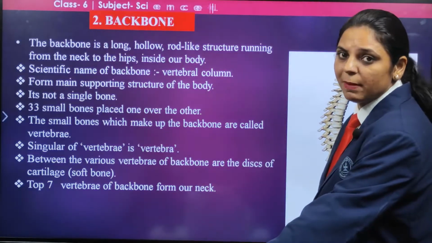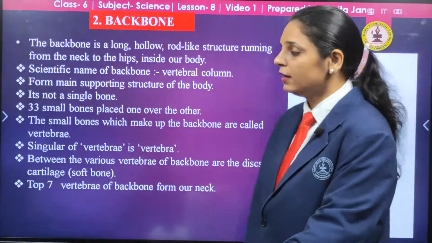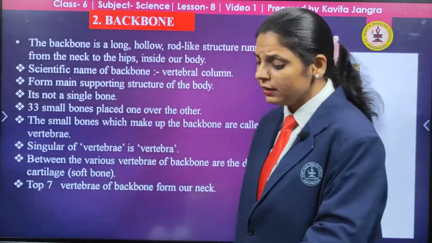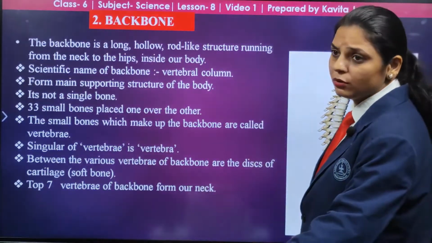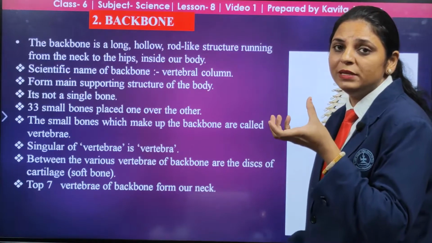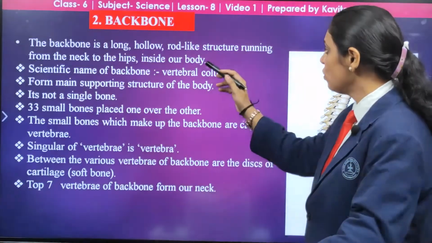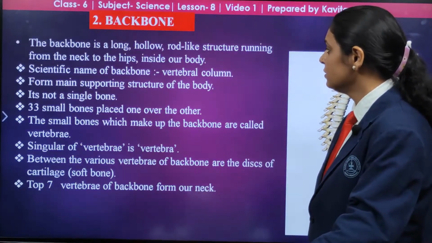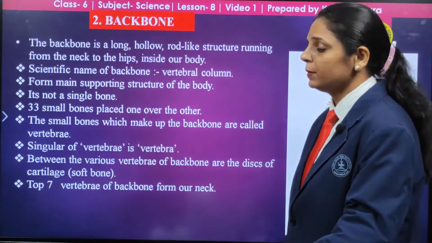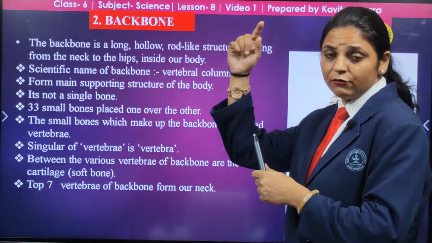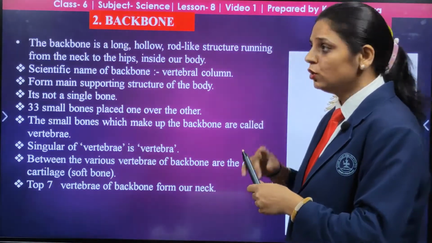Next, the second one is the backbone. As you can see on this side, this is the structure of the backbone, and it is very long and hollow. Hollow means empty inside. It is a rod-like structure running from the neck to the hip, inside our body, from our head to the lower end.